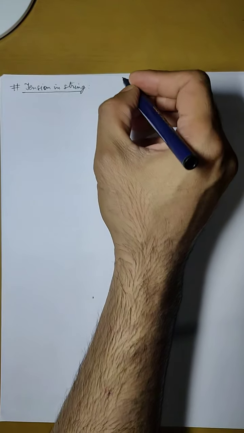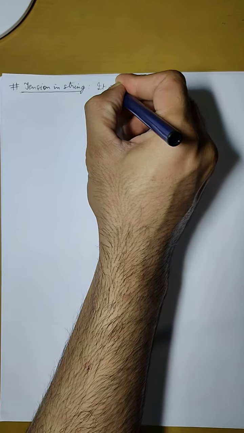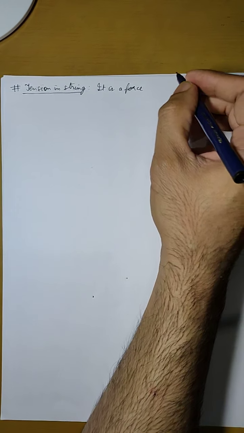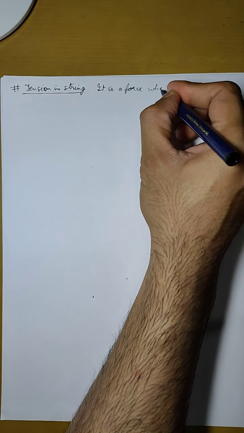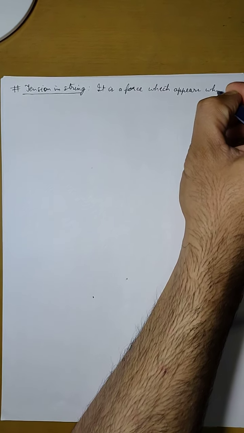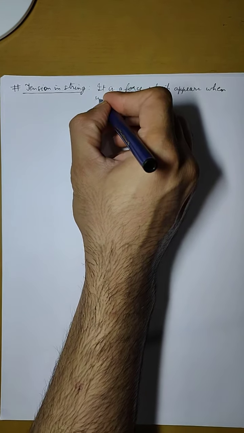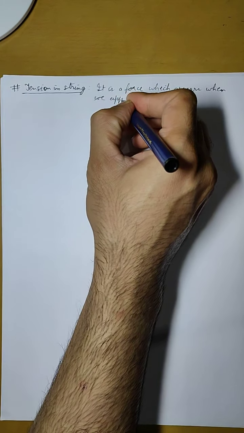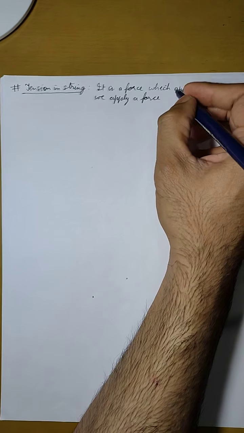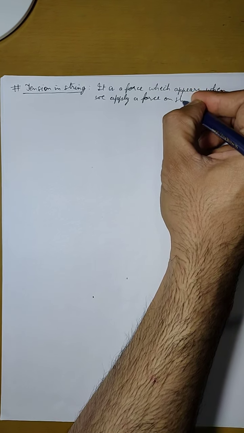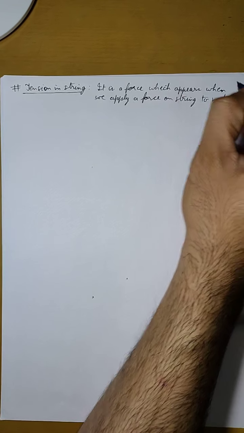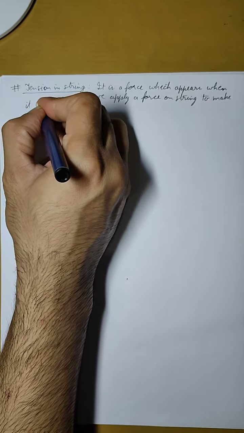So we can say that it is a force which appears when we apply a force on string to make it tight.